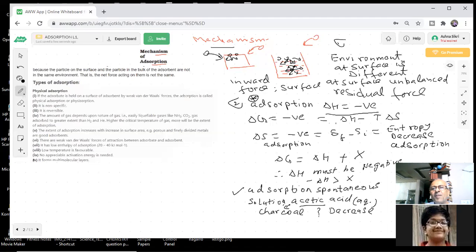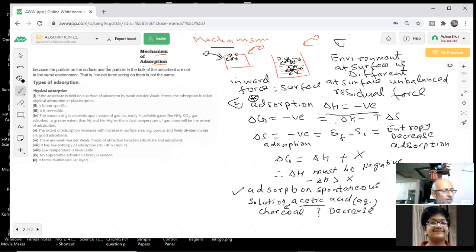So the question could be anything, anywhere. We have to be very careful and alert. Now we have understood the basic things here: what is adsorption, what is absorption, what is desorption, what is the mechanism of adsorption, and also what is delta H, the enthalpy of adsorption. Enthalpy is a very important term, because it will always be there in the exam, which we must learn and know. Enthalpy of adsorption, what it means to us, and why it is negative all the time, students.